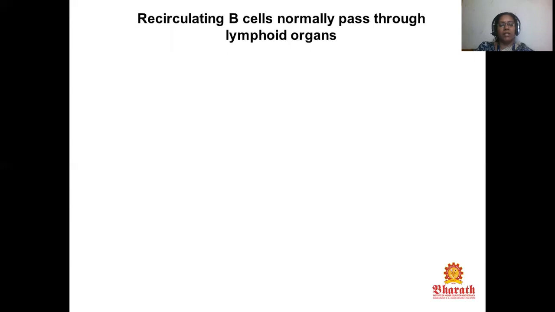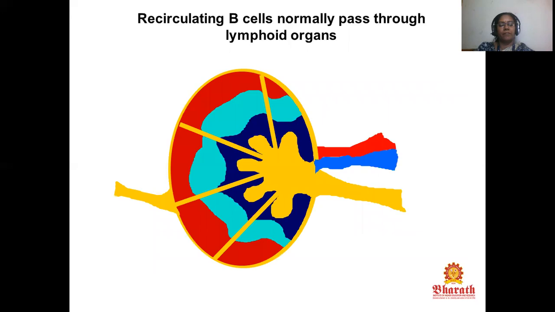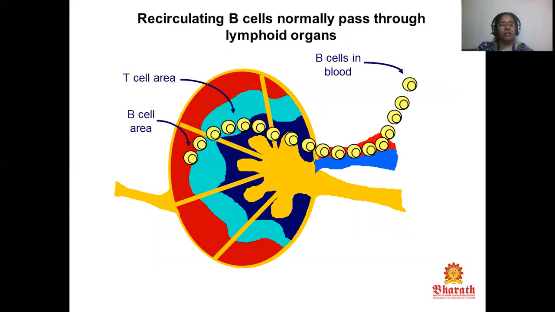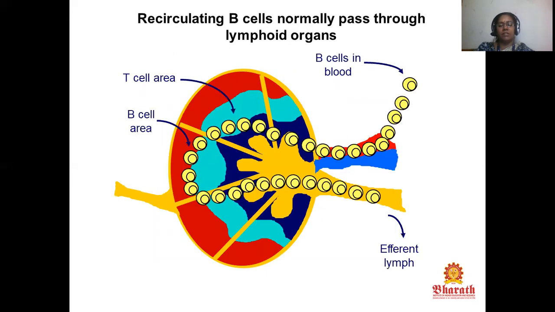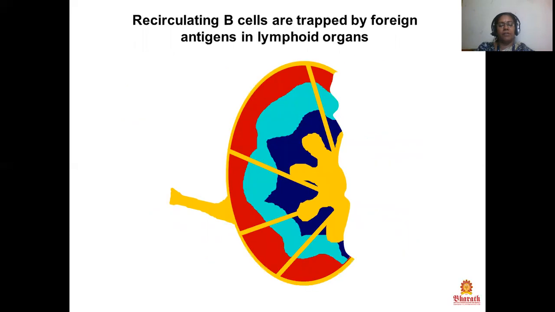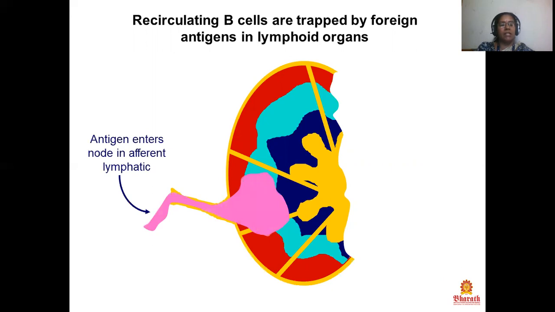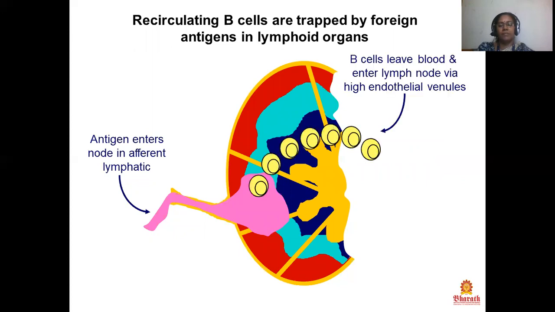The recirculating B cells normally pass through lymphoid organs. This is a B cell in blood, the T cell area, this is a B cell area, and this is the efferent lymph. Recirculating B cells are attracted by foreign antigens in lymphoid organs. This antigen enters the node in the afferent lymphatic. This is a B cell from blood entering the lymph node via high endothelial venules.